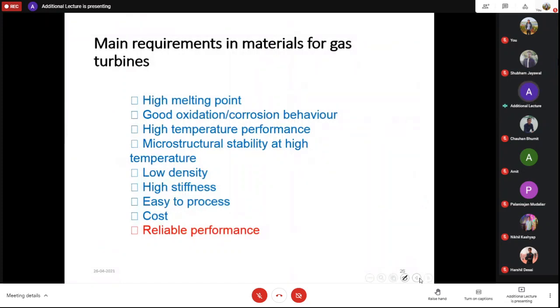So now, as you have seen till now, these things must be very clear to you. That is, the main requirements in materials for gas turbines. So what are the main requirements? They must have a high melting point, good oxidation or corrosion behavior, high temperature performance, microstructural stability at high temperature. They must have low density, high stiffness, and be easy to process. This is very important because at the end you have to manufacture, right? And they must be economic and they must produce reliable performance.